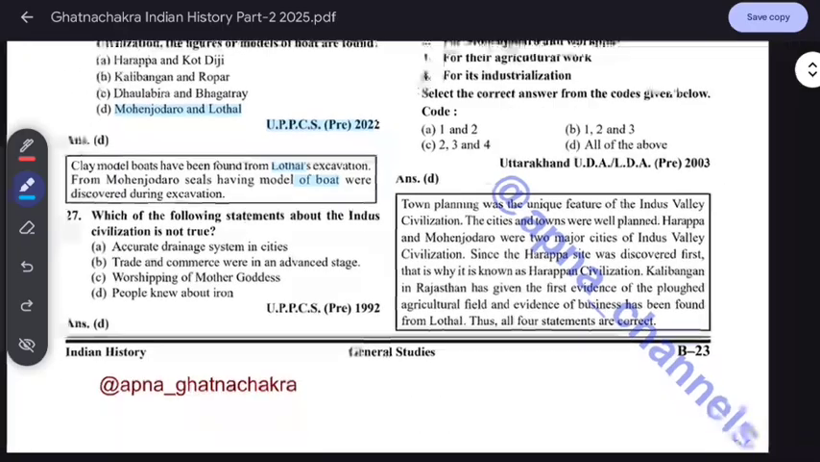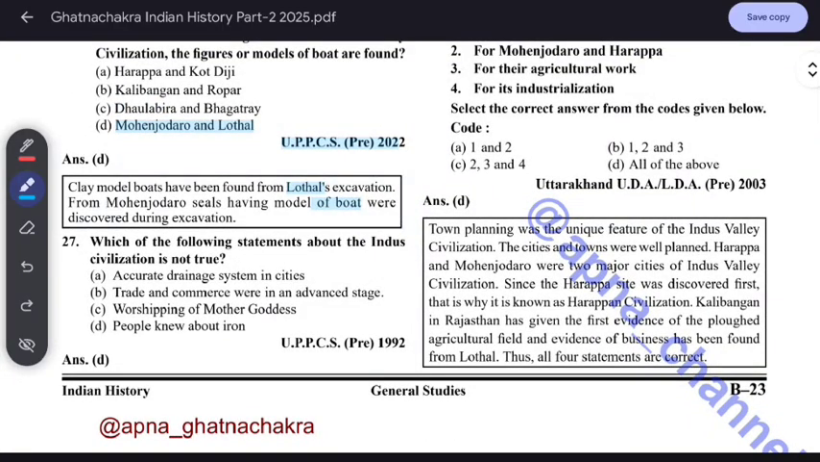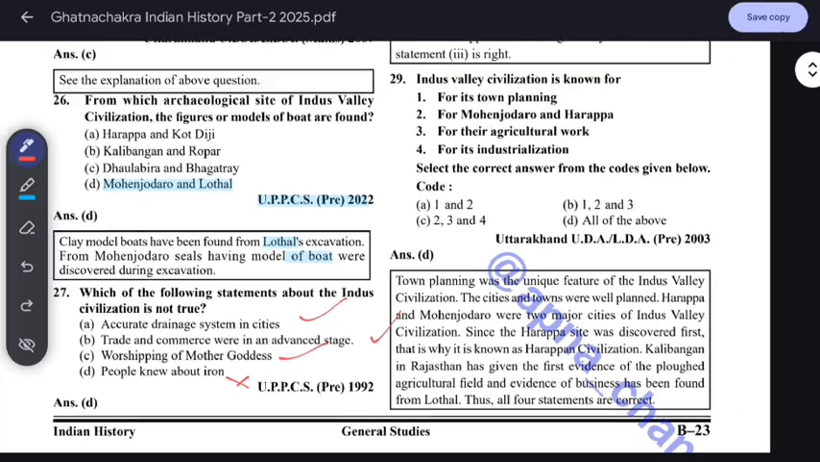Now, which of the following statements about the Indus Valley civilization is not true? Here, the claim is that iron was not known. Okay, they didn't know iron. Iron was known during the Vedic period. There was an accurate drainage system in the Indus Valley civilization, trade and commerce were happening there, and worship of the Mother Goddess was famous at that time.